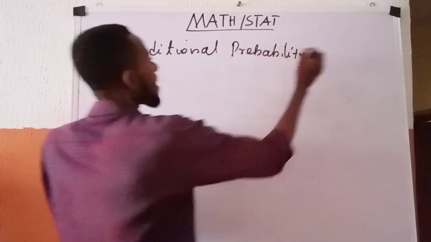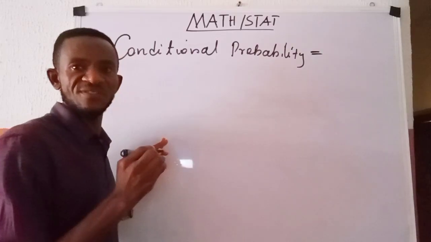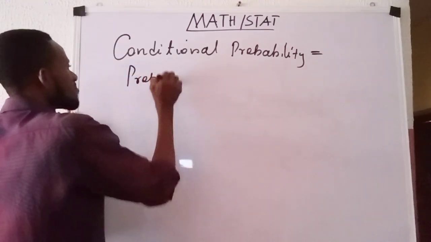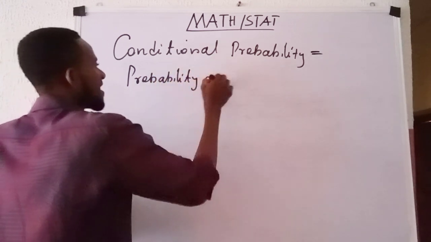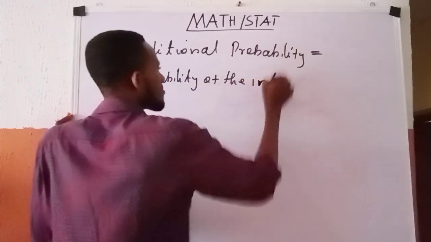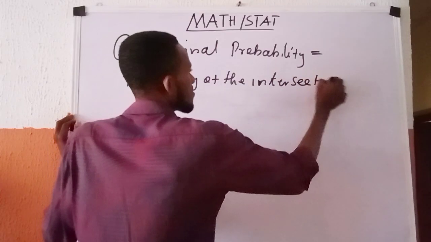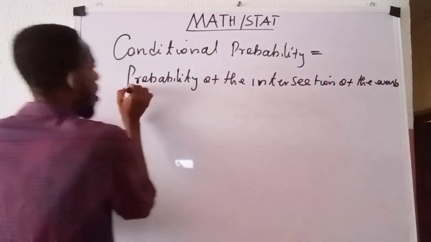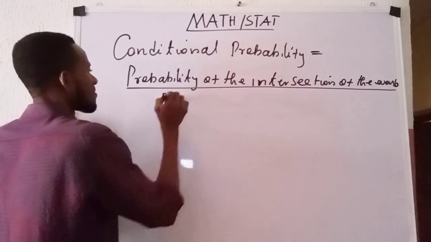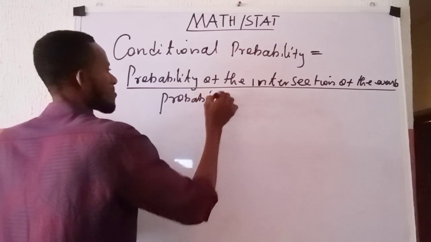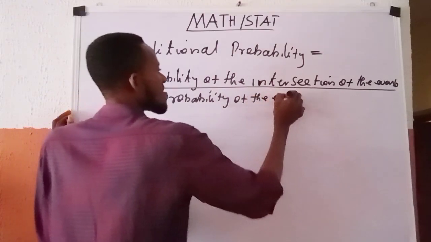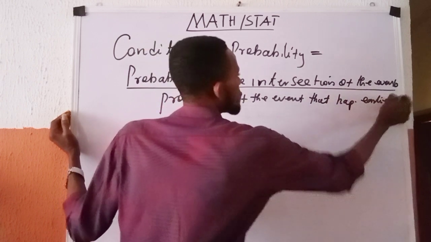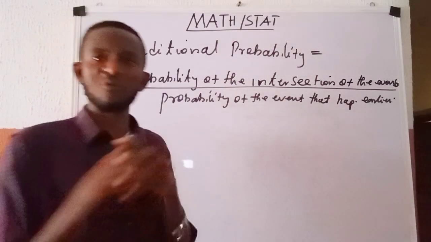So we are saying that conditional probability is defined as probability of the intersection of the events all over probability of the event that happened earlier. This is the definition of conditional probability.